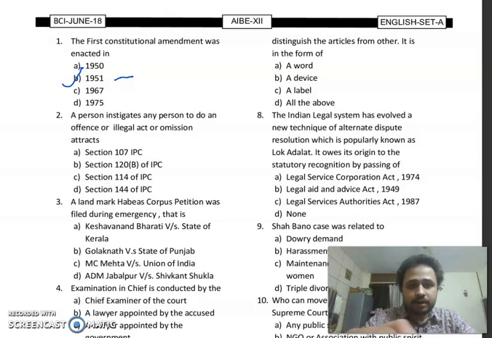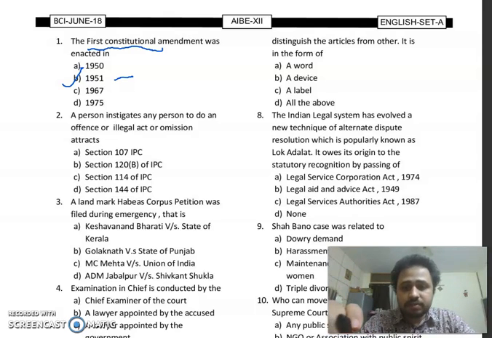So this first constitutional amendment was regarding three main things. Firstly, it put some reasonable restriction on freedom of speech and expression. Secondly, it made some special provisions for reservation. And thirdly, it put some land reforms laws under the Ninth Schedule. So it gave a way for the Zamindari Abolition Act.